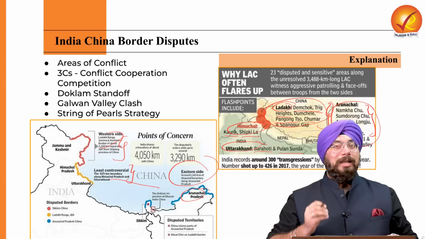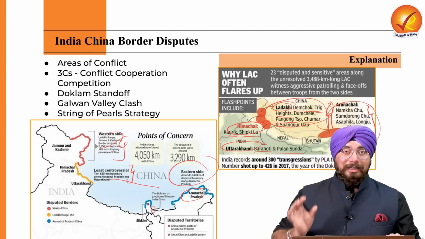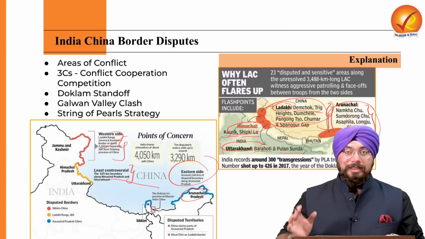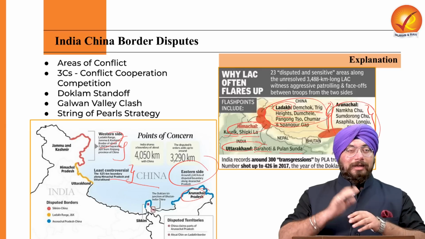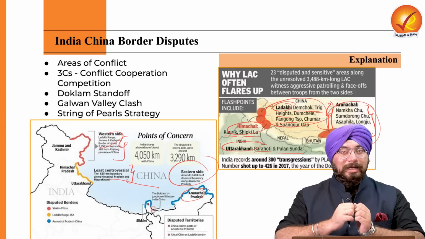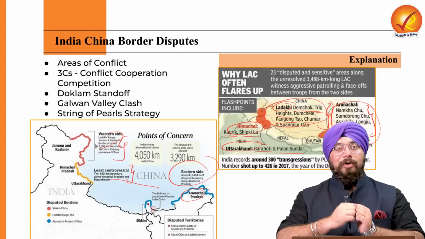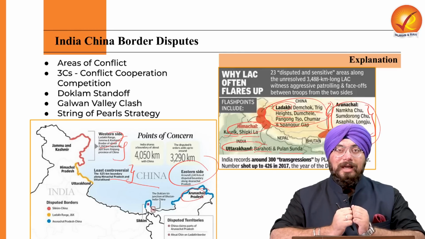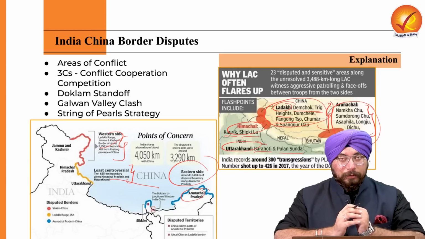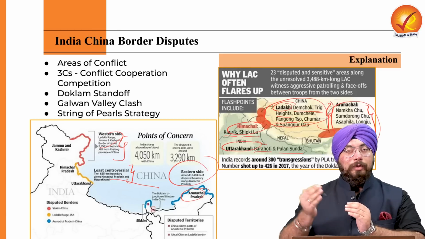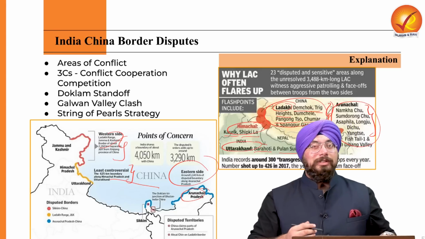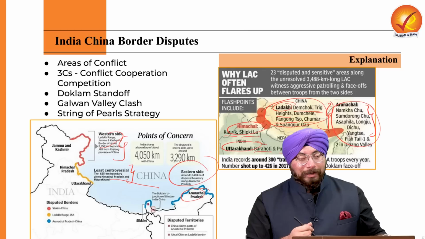Because China is claiming a large part of India's sovereign territory, which makes this issue a very, very serious one and a very, very contentious one where India is not having any way out or any solution to it, because China is claiming a sovereign land and obviously Arunachal Pradesh is an integral part of our country, so we in no way would be bending down to the demands of China, right? Because of which confrontation has been ongoing between India and China.